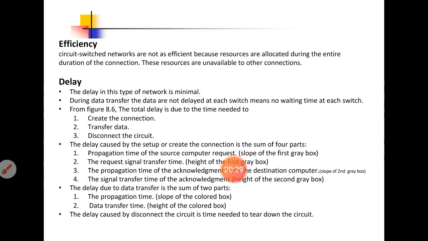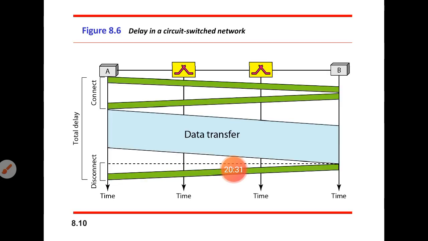Propagation time means the amount of time the source, device A, requires to send 1 bit of the request to the destination. That is what we call propagation time.